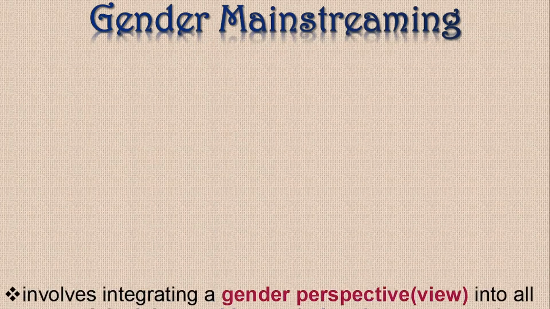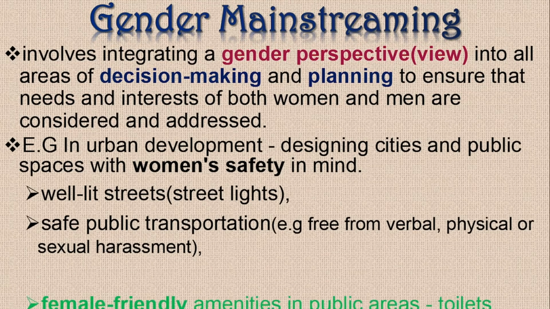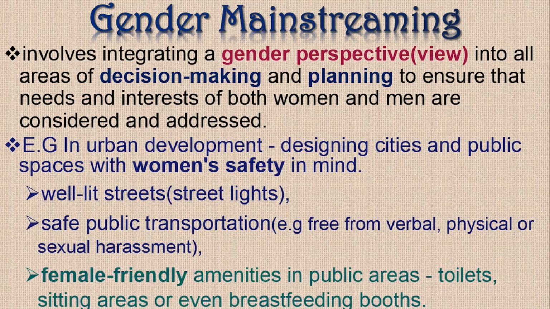Then we look at the last one, which is gender mainstreaming. Now, this one involves integrating a gender perspective or view into all areas of decision making and planning. This is to ensure that needs and interests of both women and men are considered and addressed.